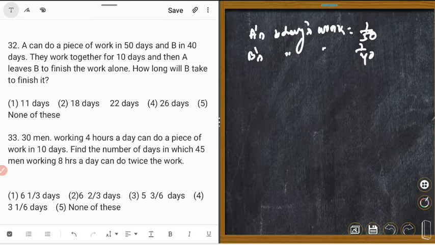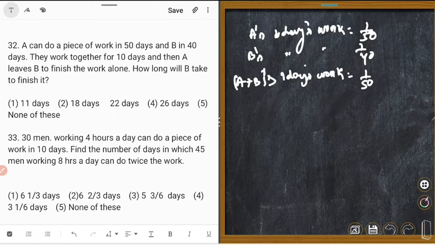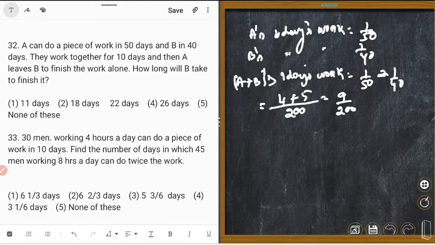They worked together for 10 days. Therefore, A plus B's 1 day's work is equal to 1/50 plus 1/40, which is equal to how many? LCM 200. 200 divided by 50 is equal to 4, and 200 divided by 40 is equal to 5. 4 plus 5 is equal to 9 upon 200.